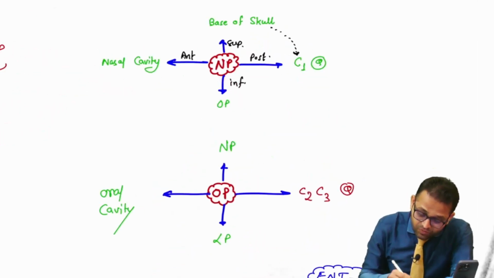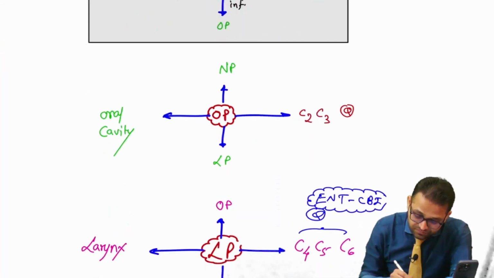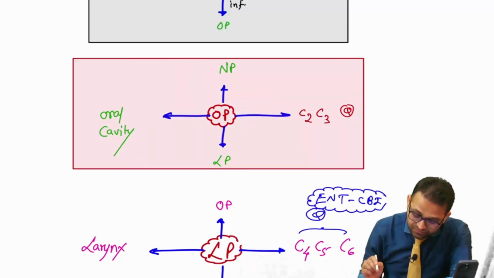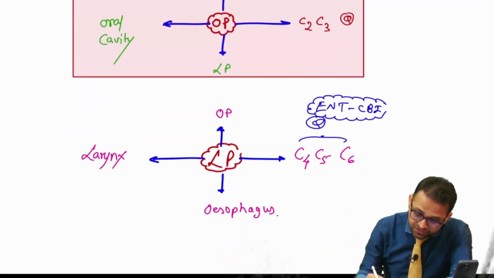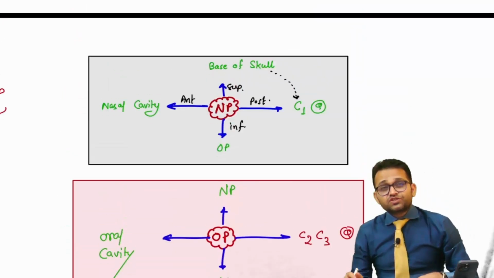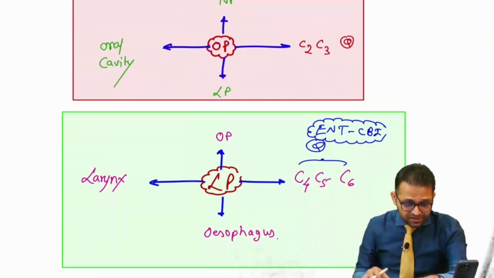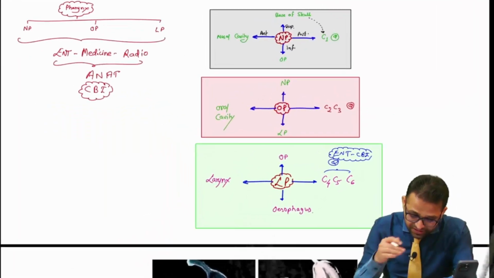Very important fact for all of you. I am making the box. Don't forget these questions. These are very important facts: the relations of the nasopharynx, oropharynx, and then laryngopharynx. Done, sir? Now try to understand further.